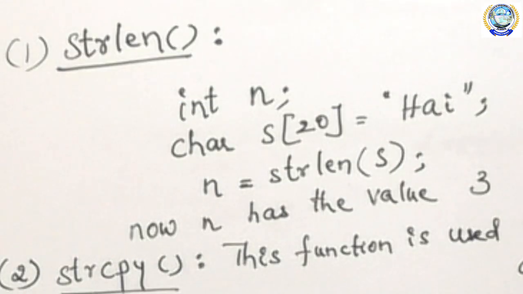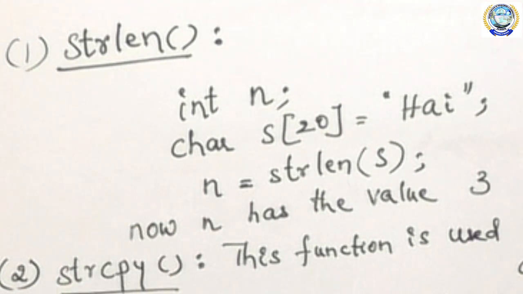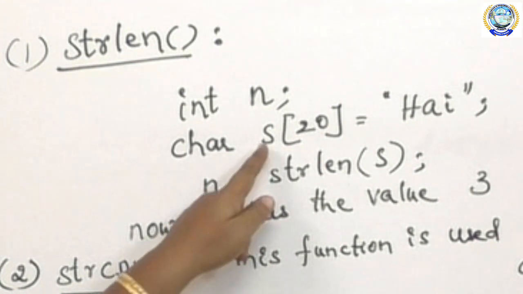Then it gives the length of the string HAI, that is 3, to n. Now n has the value 3. So strlen is the string length function which is used to find the length of that particular string.